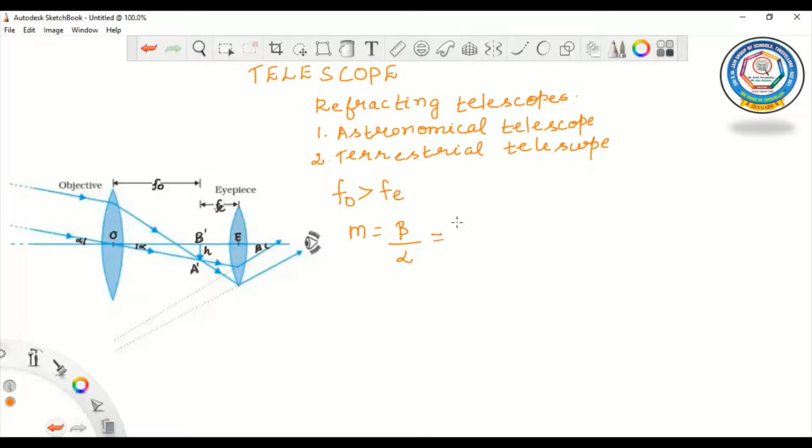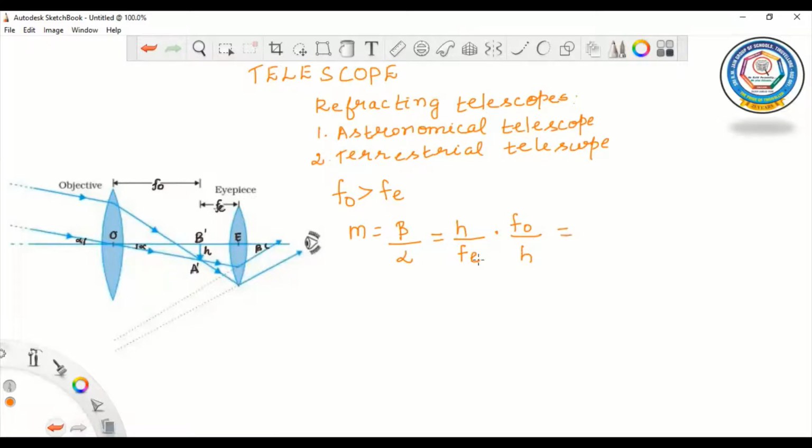This can be written as, beta is H divided by Fe. And since alpha is in the denominator, we can write Fo by H. Already you know very well what Fo and Fe are. Fo is the focal length of the objective lens and Fe is the focal length of the eyepiece.